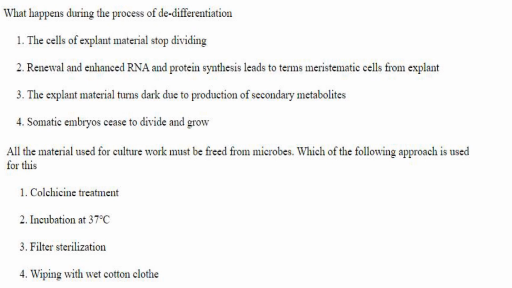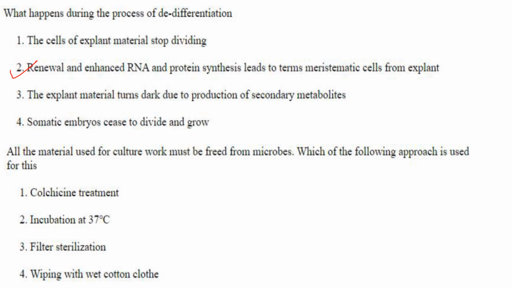Renewal and enhanced RNA and protein synthesis turns explant cells into meristematic cells. That's correct. The explant materials turn dark due to the production of secondary metabolites. No. Somatic embryo doesn't have anything to do with de-differentiation. So 2 is the answer.